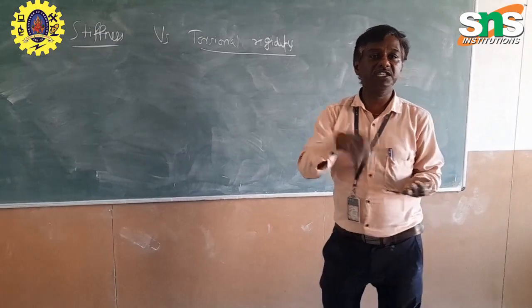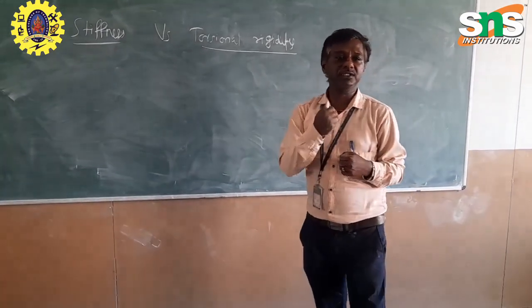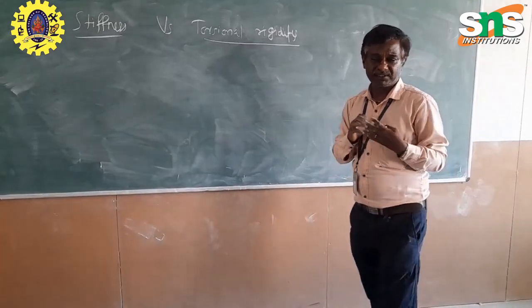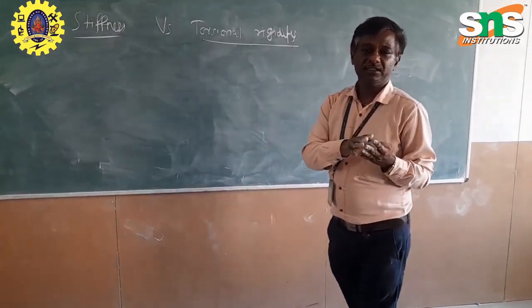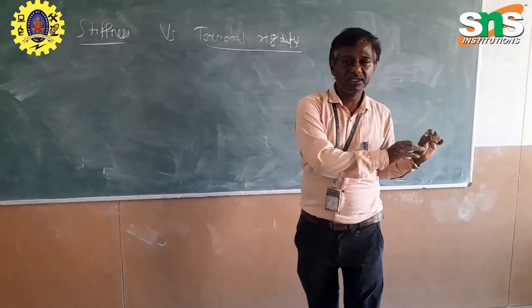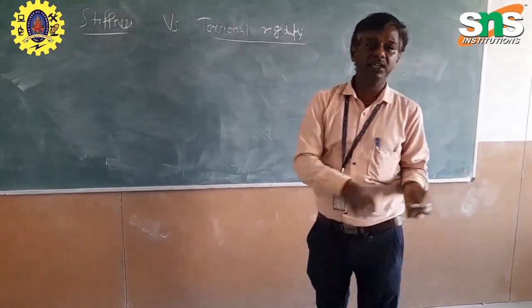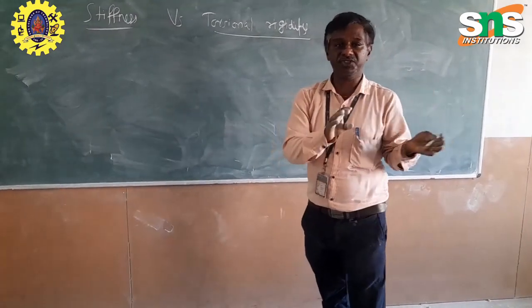But if it does not regain its shape once you release the load, that property is called plasticity. Simply, it is temporary deformation in elasticity and permanent deformation in plasticity.